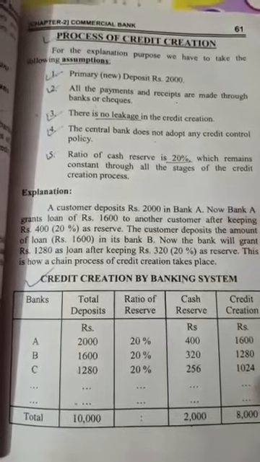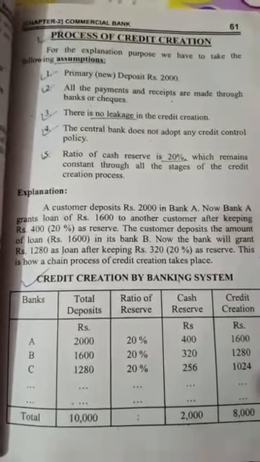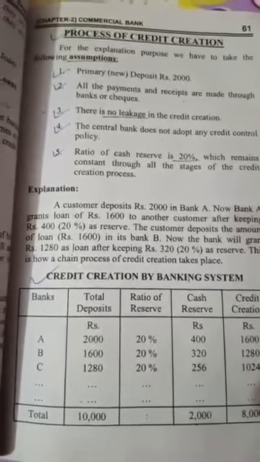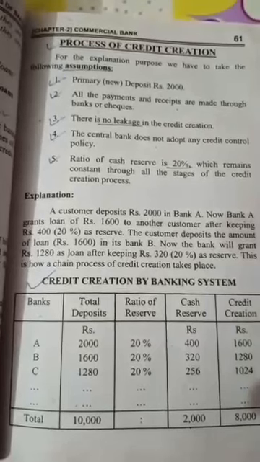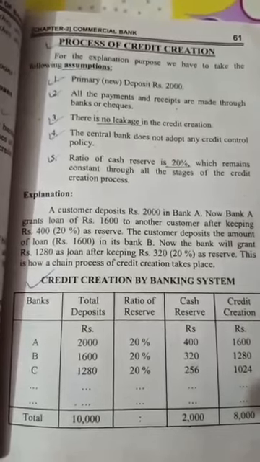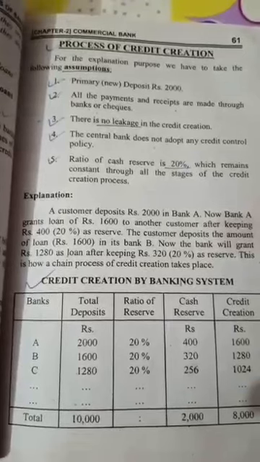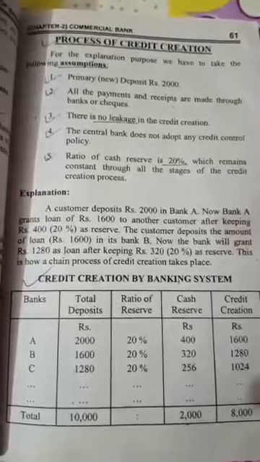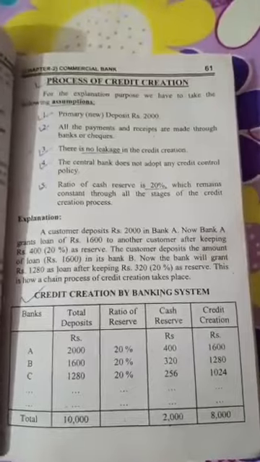Explanation: a customer deposits rupees 2000 in bank A. Now bank A grants a loan of rupees 1600 to another customer after keeping rupees 400, 20%, as reserve. The customer deposits the loan amount of rupees 1600 in its bank B. Now the bank will grant rupees 1280 as loan after keeping rupees 320, 20%, as reserve. This is how a chain process of credit creation takes place.